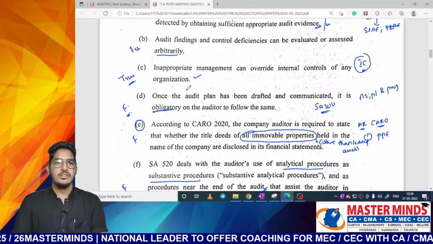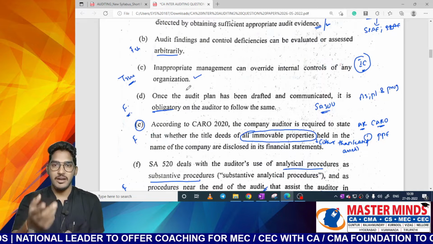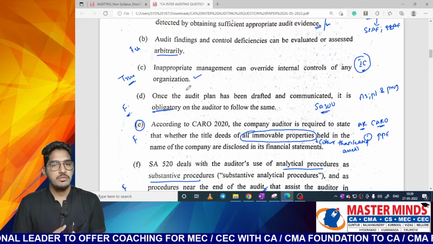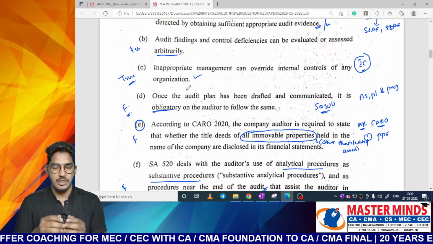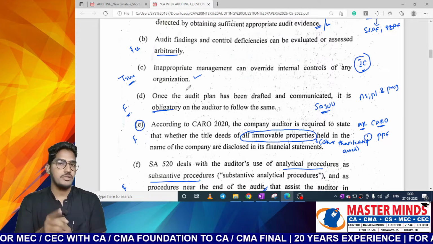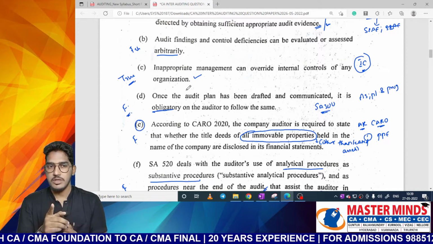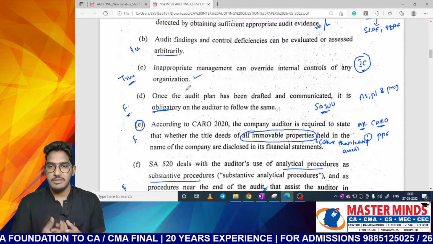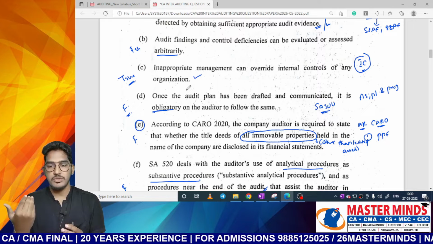Clear? So this is how we need to carefully analyze the questions and then write the answer. See, always try to remember one thing, especially in audit: whenever you are answering the questions given in the question paper, try to read the question minimum twice. Minimum twice you have to read the question. Why? Because sometimes we misinterpret the given sentence. Sometimes we might misinterpret the given question. We will come to a wrong conclusion.